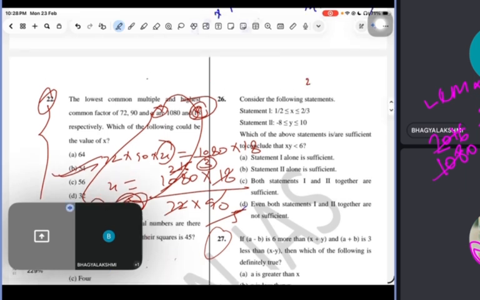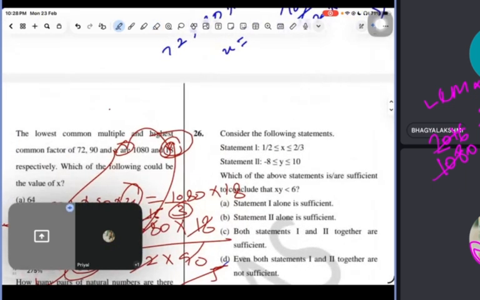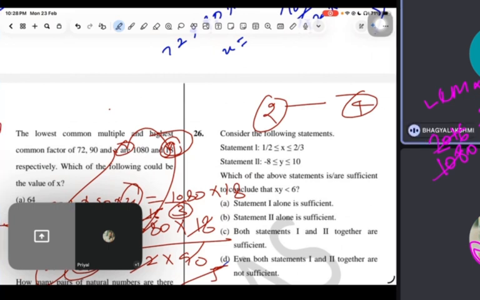Okay, let me check first. You guys know the basic thing or not? Tell me, is 2 a factor of 4 or a multiple of 4? Factor.